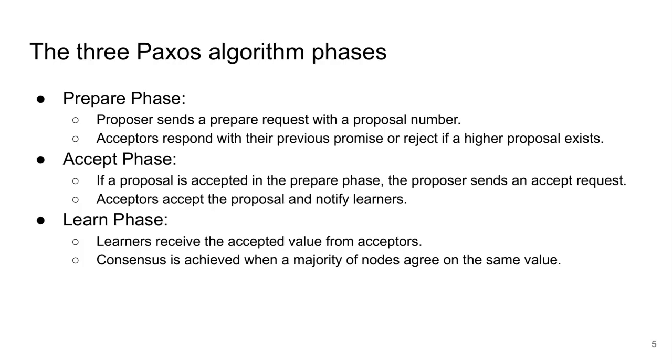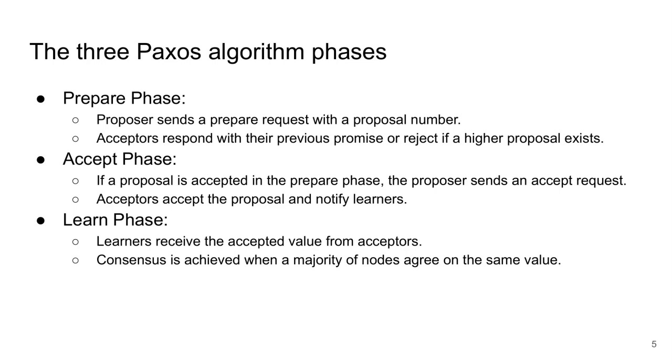The Paxos algorithm can be broken down in three key phases. In phase 1, the prepare phase, one of the proposer nodes sends out a prepare request with a unique proposal number to other nodes called acceptors. The acceptor will then respond with a promise. If they haven't promised to any proposer with a higher number yet, they accept the new proposal. If they have, they reject it.